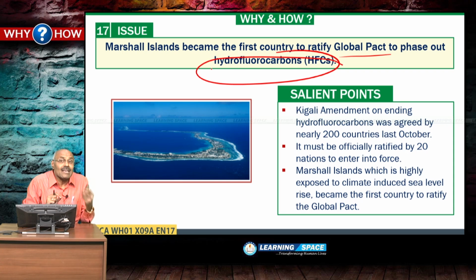So, previously chlorofluorocarbons were eliminated. Now hydrofluorocarbons are going to be eliminated. That is all about this news item. Marshall Islands became the first country to ratify this Kigali Pact.